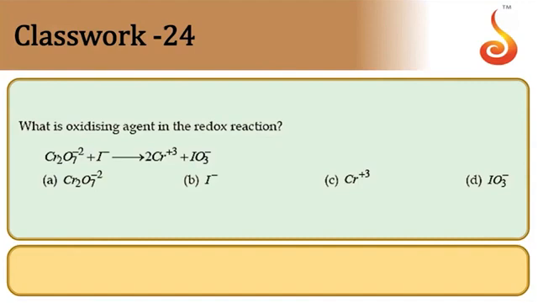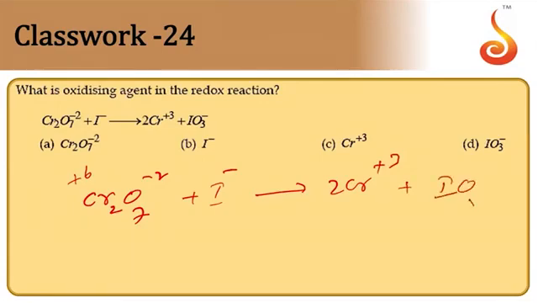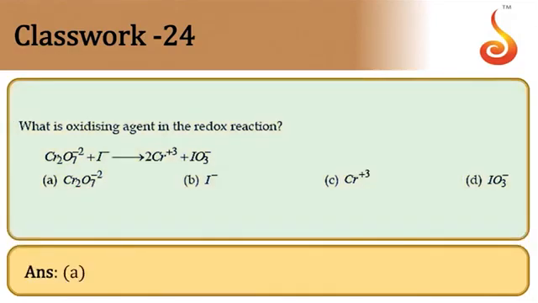Then, what is the oxidizing agent in the redox reaction? Again we have to write oxidation numbers. Cr2O7 2-, chromium has the +6 state here, plus I-, giving rise to 2Cr3+ plus IO3-. So chromium goes from +6 to +3 state, which means it has undergone reduction. Undergoing reduction means oxidizing agent. So the answer is option A.